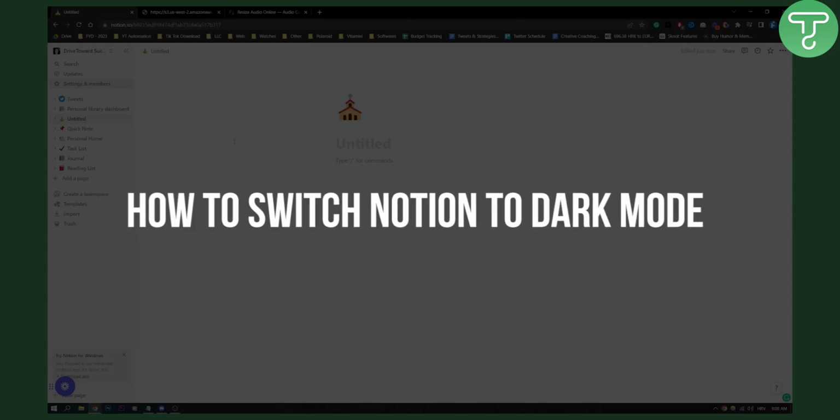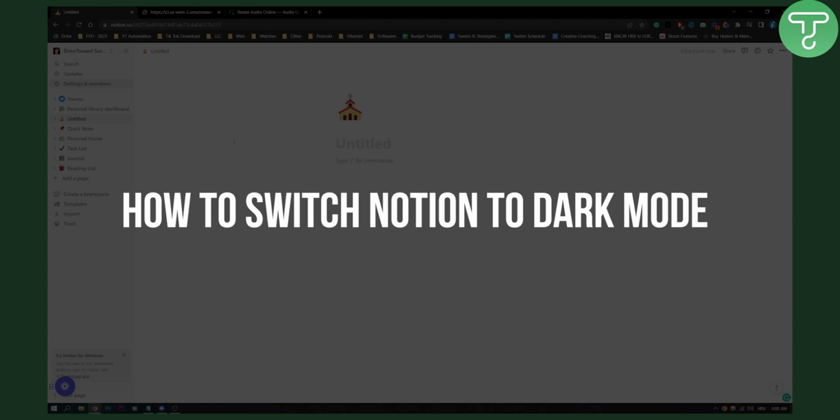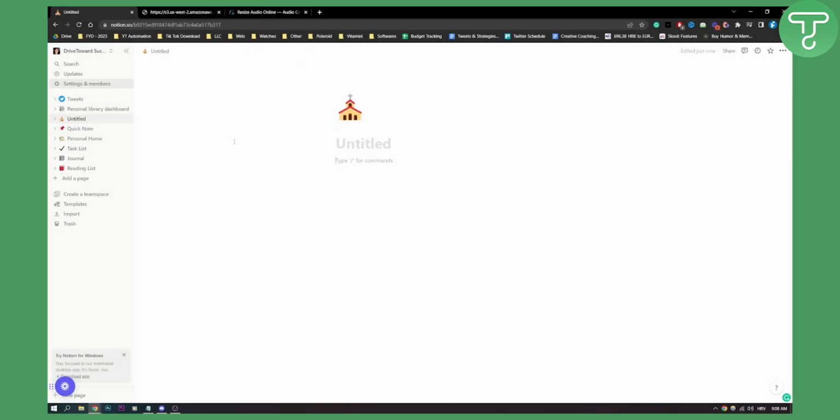In this video, I will show you how to switch Notion to dark mode. Yes, Notion actually has a dark mode. Most people don't notice, but you can switch to dark mode through Notion's settings, right? You don't have to have any other applications, apps, or plugins. So let's get started.